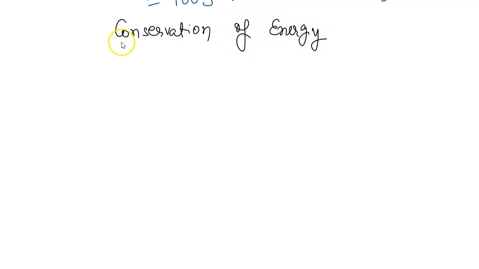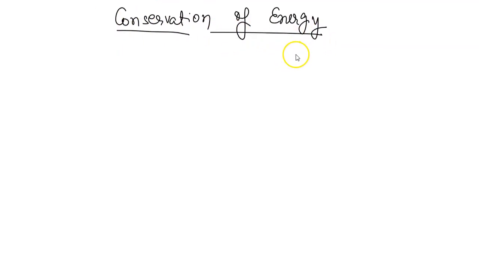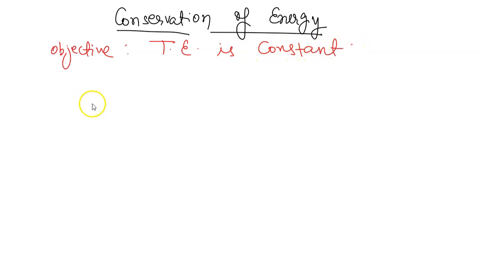So here, if we are able to prove that total energy at all the points is the same, then we can conclude that total energy is constant, right? So what should be our objective? To prove at least at 2-3 points that total energy is constant. That means we are getting the same value at all the positions.